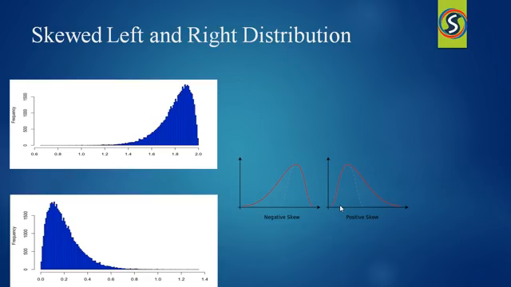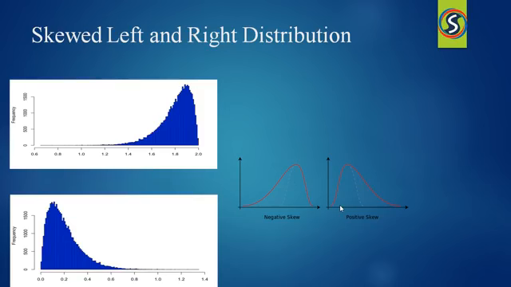And come to the positive skew. That means a skewed right distribution. The right tail is longer. The mass of the distribution is concentrated on the left of the figure. The distribution is said to be right skewed, right-tailed, or skewed to the right, despite the fact that the curve itself appears to be skewed or leaning to the left.